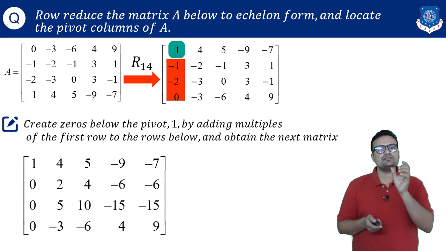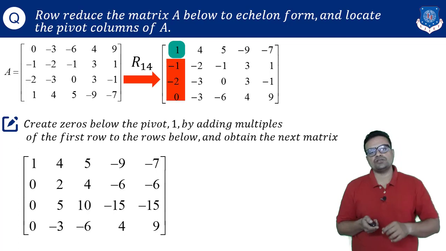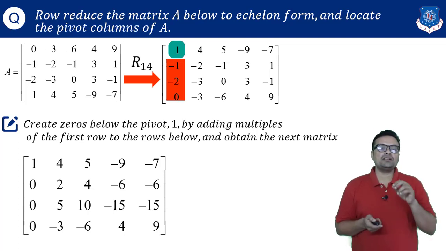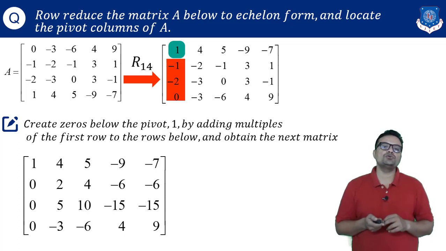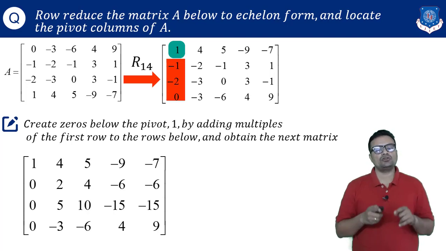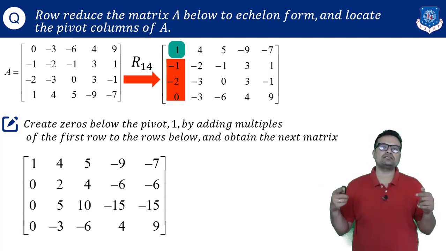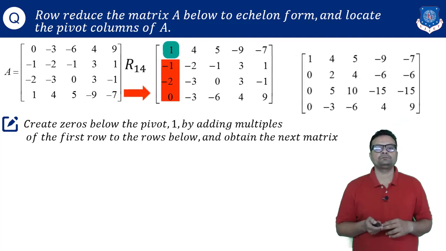So my focus is on this orange part. I want to convert all lower entries into 0. So what I did, I multiplied row 1 with 2 and added it into third row. I multiplied row 1 with 1 and added it into second row. And correspondingly all other row entries are following same rule.